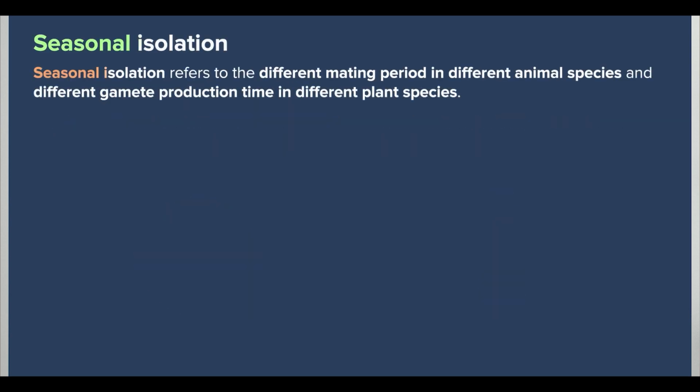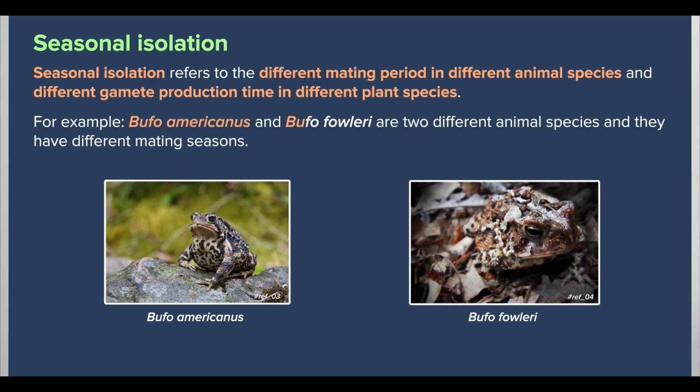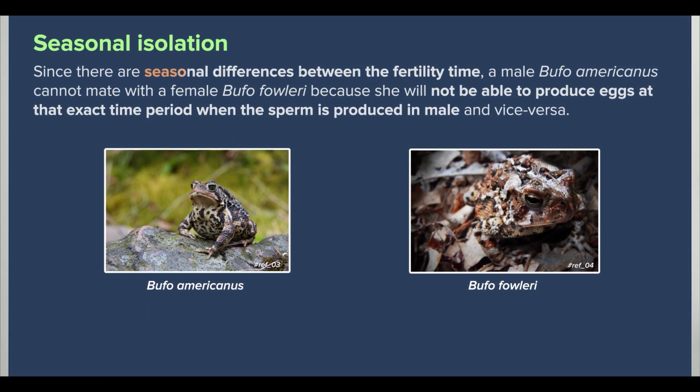Next up, seasonal isolation refers to the different mating period in different animal species and different gamete production time in different plant species. For example, Bufo americanus and Bufo fowleri are two different animal species and they have different mating seasons. Since there are seasonal differences between the fertility time, a male Bufo americanus cannot mate with a female Bufo fowleri because she will not be able to produce eggs at that exact time period when the sperm is produced in male and vice versa.